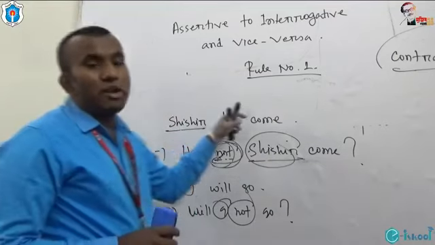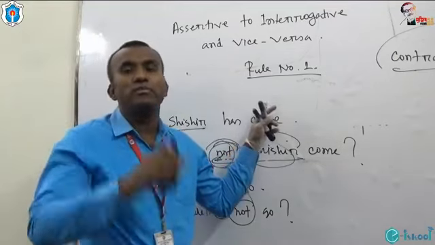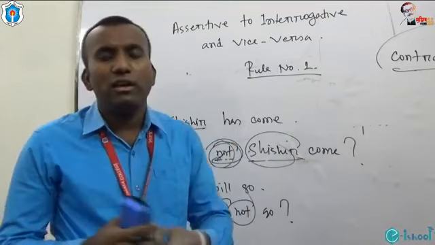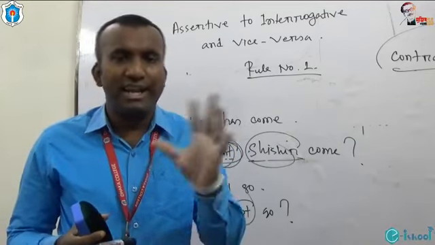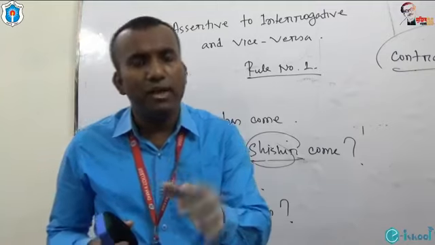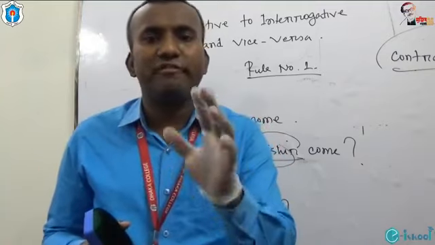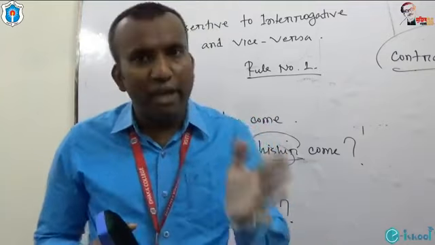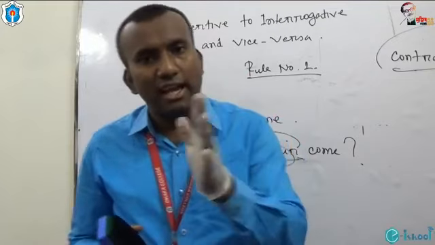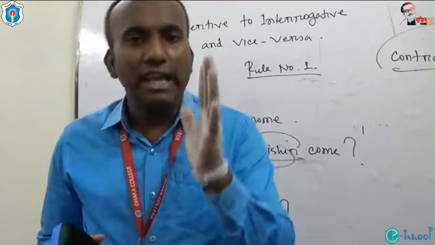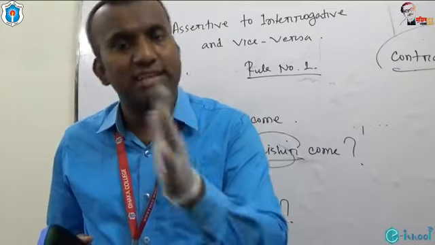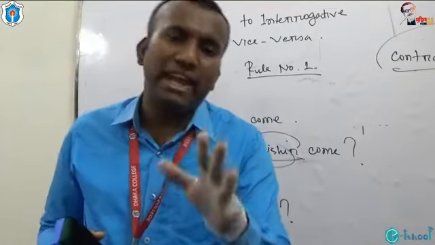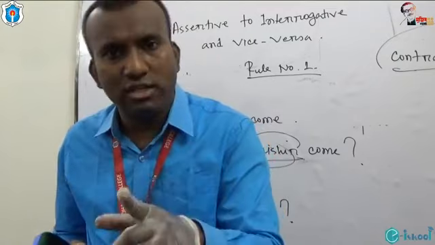So this is all about rule number 1. I'm going to give you the summary of rule number 1. If you want to turn an assertive sentence into interrogative, please put the auxiliary verb before the subject. If the assertive sentence is affirmative, please make it negative by adding not.